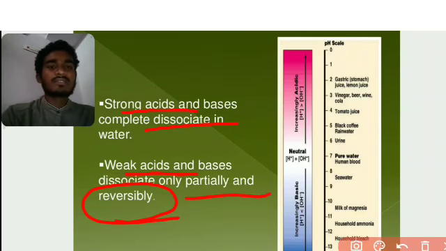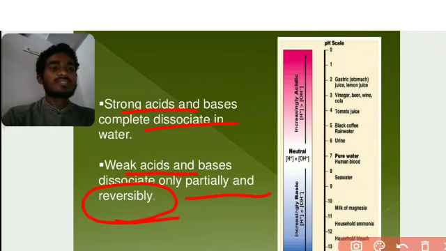So when we talk about strong acids and strong bases, they completely dissociate in water, and it may be only partial dissociation when they are weak acids.